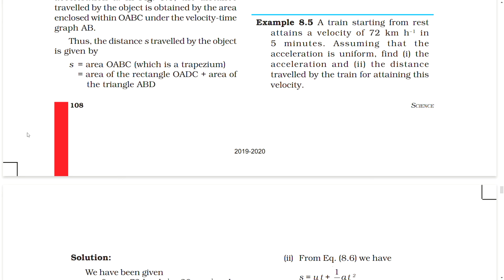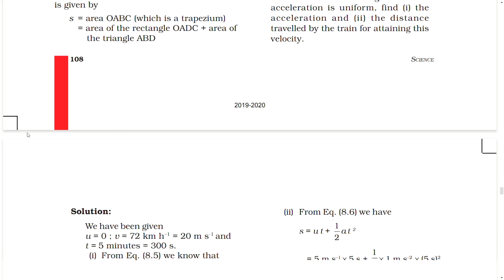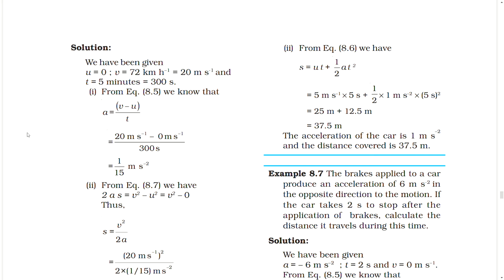Example 8.5. A train starting from rest attains a velocity of 72 km per hour in 5 minutes. Assuming that the acceleration is uniform, find 1. The acceleration and 2. The distance traveled by the train for attaining this velocity. Solution. We have been given u equal to 0, v equal to 72 km per hour equal to 20 meter per second, and t equal to 5 minutes equal to 300 seconds.